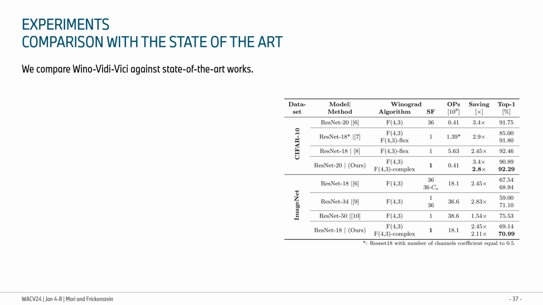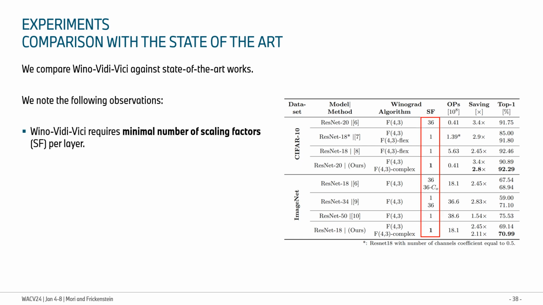Finally, we compare Vici with state-of-the-art methods adopting quantized Winograd on two datasets, CIFAR10 and ImageNet. First, we highlight the number of scaling factors required by other works, which in many cases introduces more complexity to the hardware acceleration. Vici in comparison requires only one scaling factor.